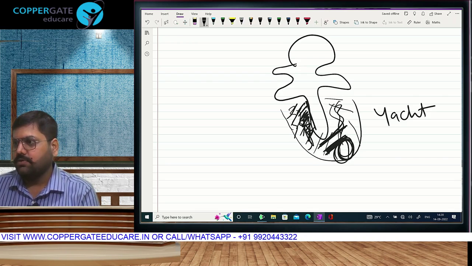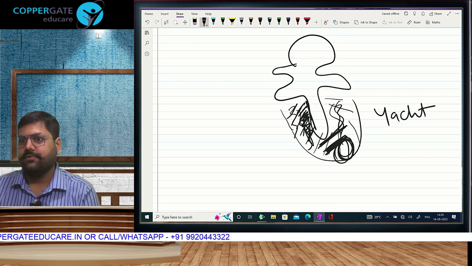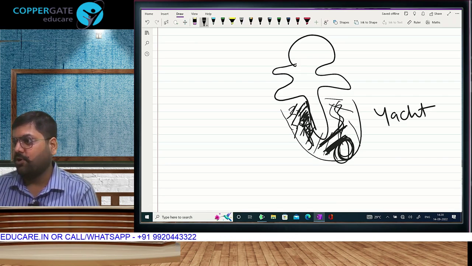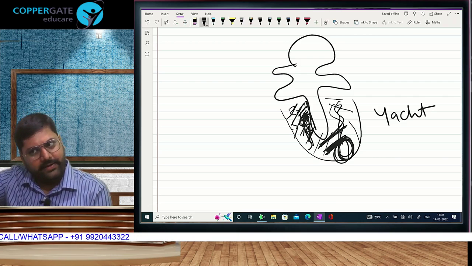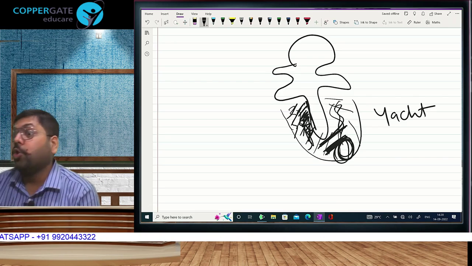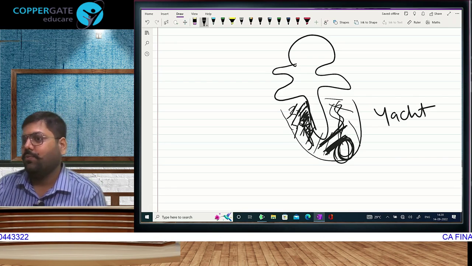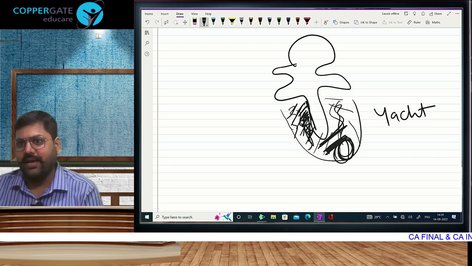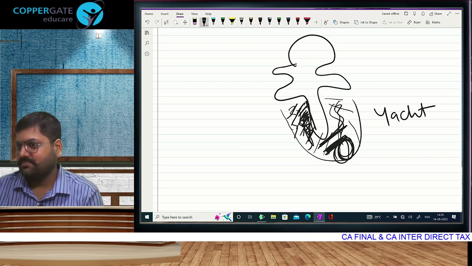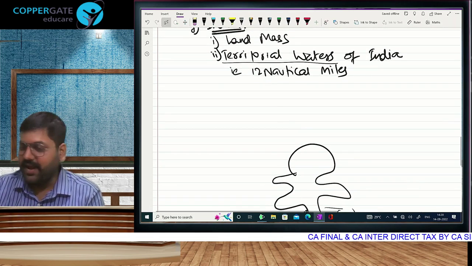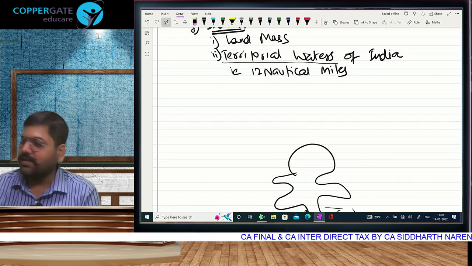They have the right to seize, arrest, check, because this is India's water. How dare you come here? That is the territorial waters of India, up to a distance of 12 nautical miles. And if you have spent your days over there, those days will also be included in Indian stay for the purpose of counting your 182 days. Stay in India. Residential status 182 includes this. It's still not over. The entire land mass is India. Water up to 12 nautical miles is India.